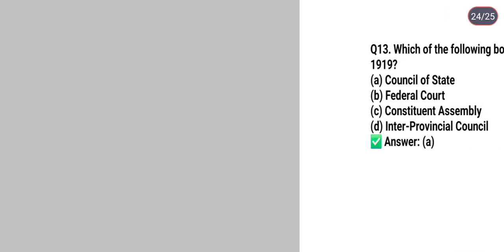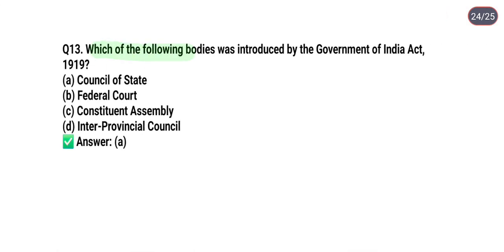So next question is, which of the following bodies was introduced by the Government of India Act 1919? Option A, Council of State. Option B, Federal Court. Option C, Constituent Assembly. Option D, Inter-Provincial Council. So the correct answer is Council of State, introduced by the Government of India Act 1919.